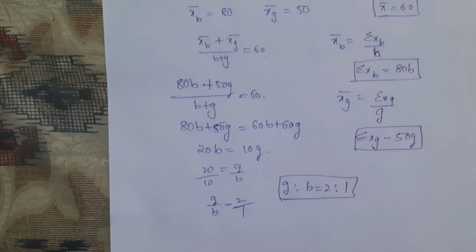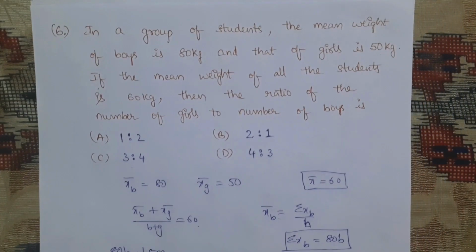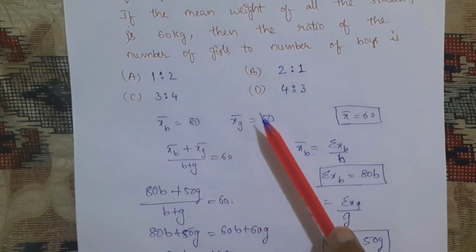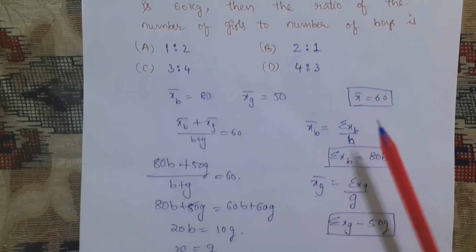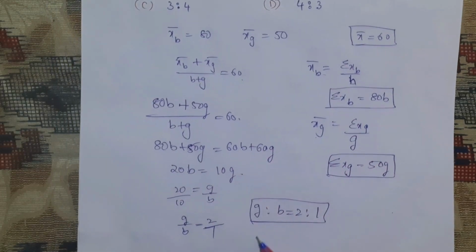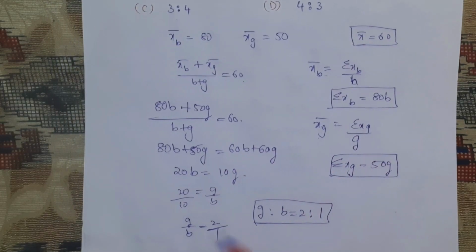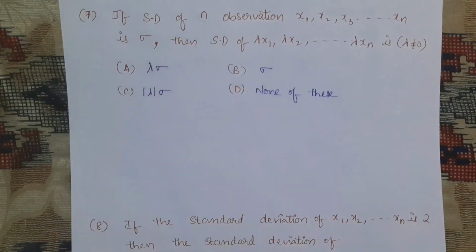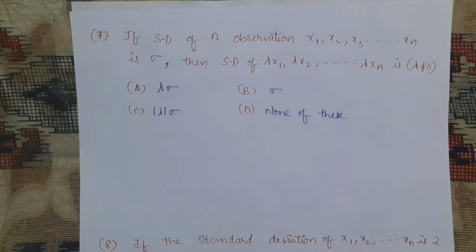Okay, see the solution once again. As they have given the mean weight of the boys and also of the girls, and the total is given as 60, according to that we can find the mean, nothing but the total average. So this is about problem number 6. Next, coming to question number 7.